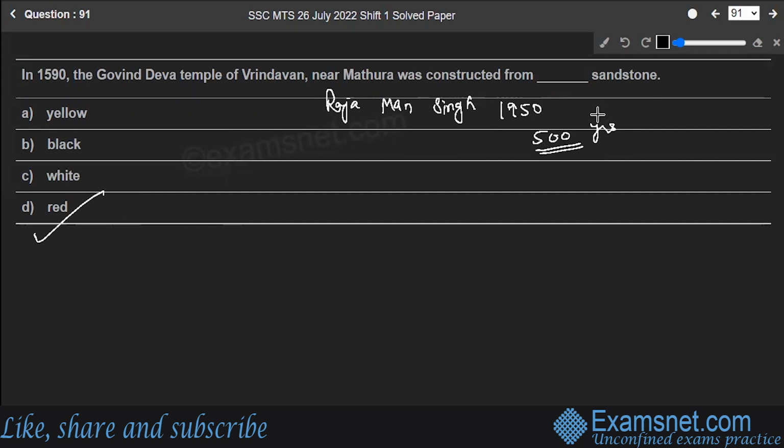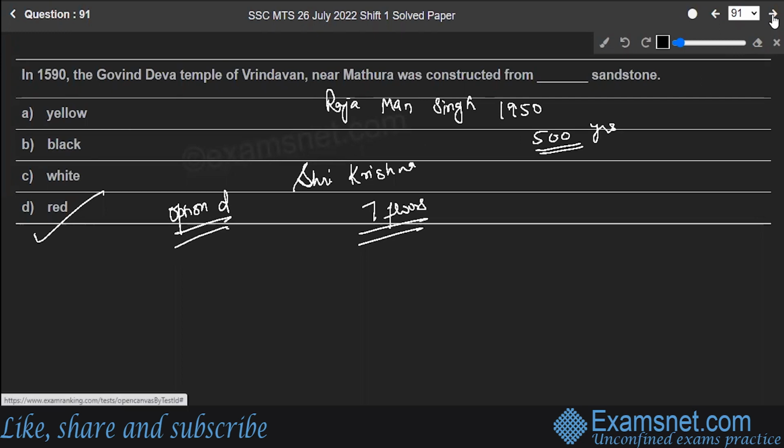Govind Dev Ji temple is known for its architectural beauty. The Lord of the temple is Sri Krishna. Originally, the temple had 7 floors when completed. Option D, red sandstone, is the correct answer to the question. Hope you're clear with this.